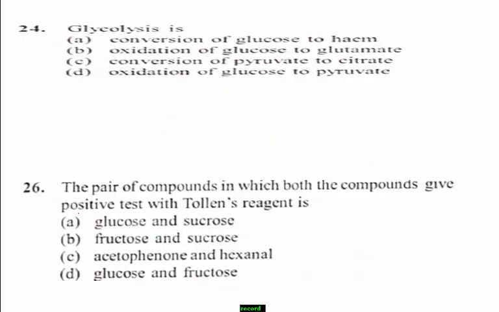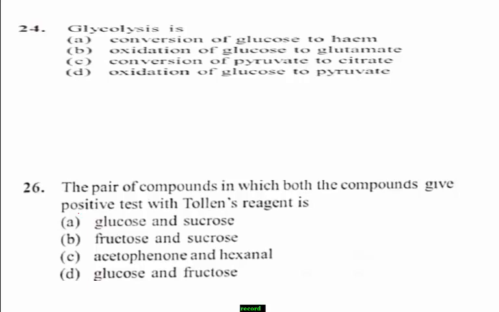Next, question number 24. Glycolysis is: option A, conversion of glucose to heme. Option B, oxidation of glucose to glutamate. Option C, conversion of pyruvate to citrate. Option D, oxidation of glucose to pyruvate. Which one is the right answer?